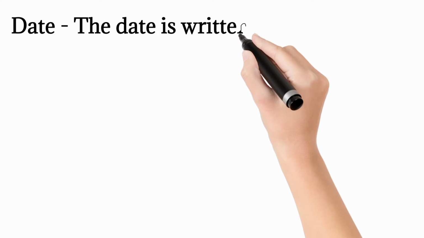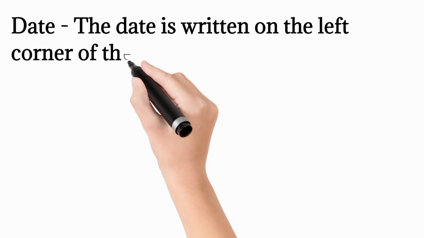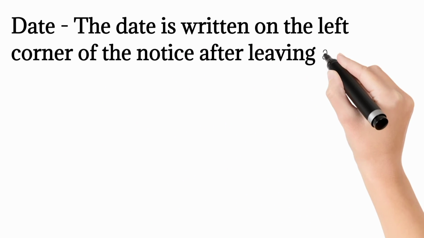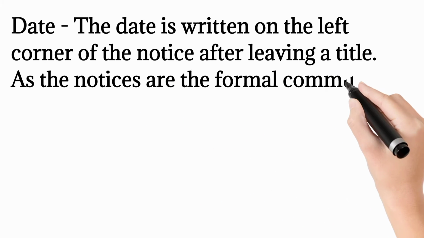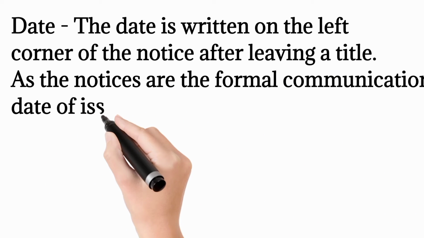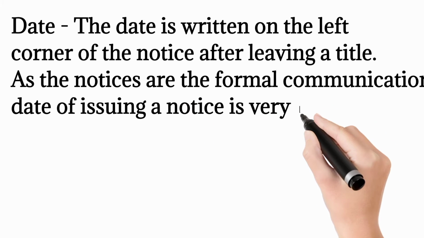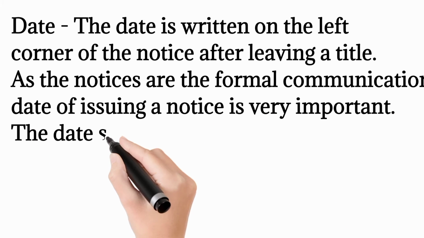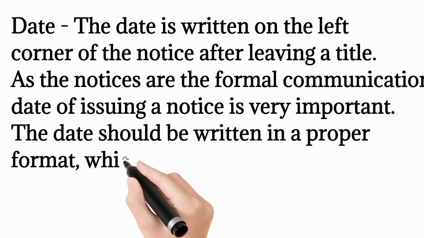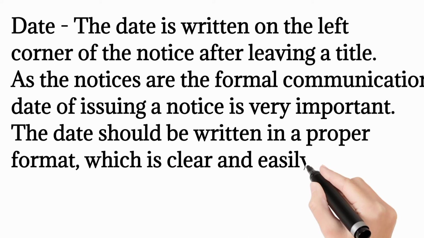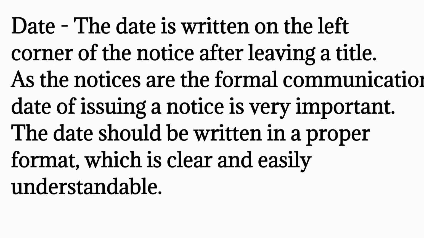Third one is the date. It is written on the left corner of the notice after leaving a title. As the notices are formal communication, the date of issuing a notice is very important. The date should be written in a proper format which is clear and easily understandable.